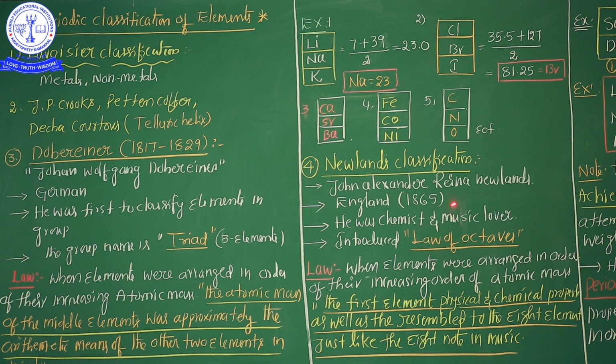He was a chemist as well as a music lover. Important point: he was a chemistry scientist as well as a music lover. So he first introduced one law. The law's name is the law of octaves. Dobereiner's law name is the law of triads. Keep it in your mind. Newlands's classification law is the law of octaves.